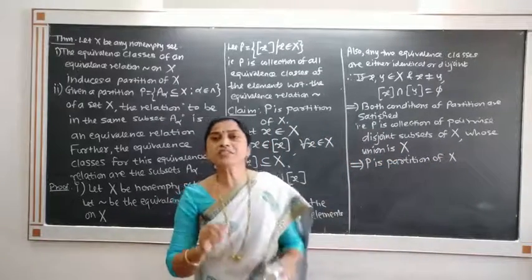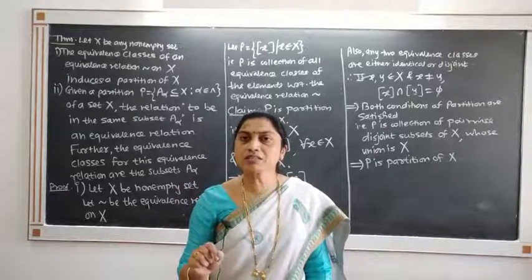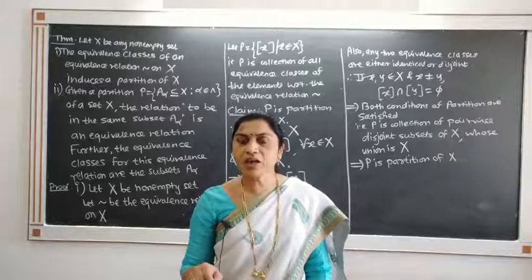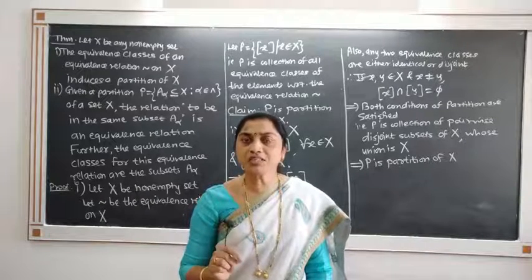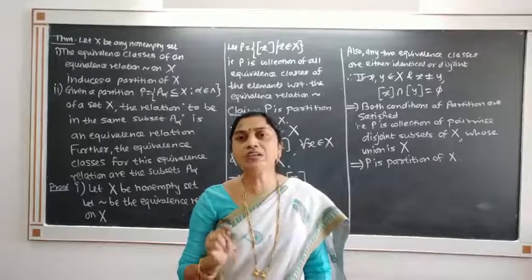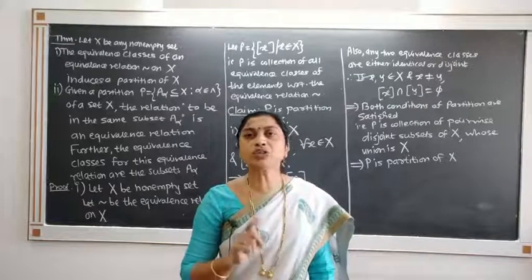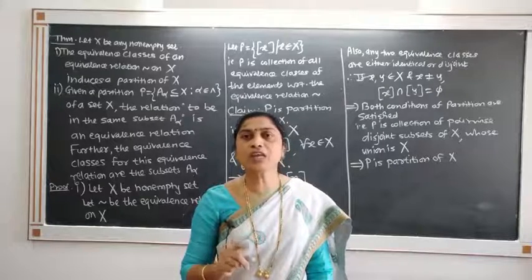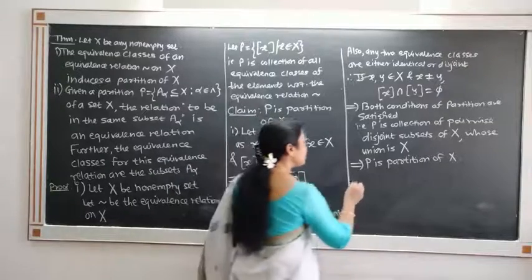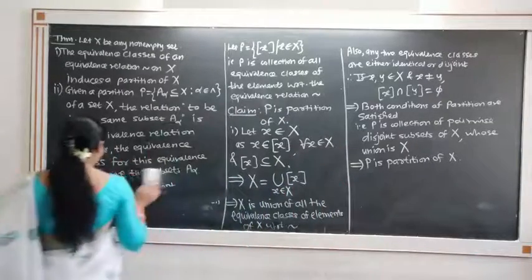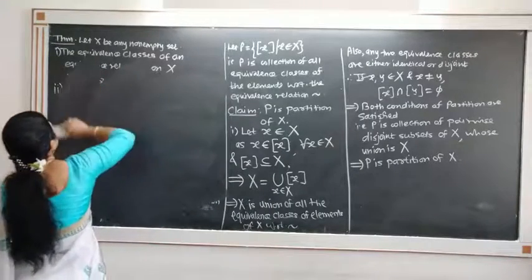In short, what this theorem says, the first part says that if you know an equivalence relation on any set X, we are able to find the partition. And how to get the partition? This is nothing but the collection of all equivalence classes of elements of X, that gives a partition. So the collection of all equivalence classes of the equivalence relation gives a partition of X. That is the first part. In the second part, we will prove that if you know a partition, we are able to find the corresponding equivalence relation.